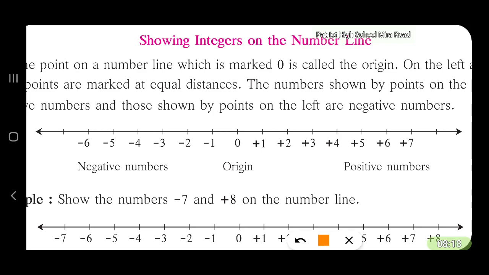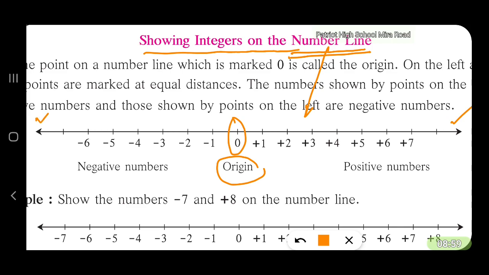We can make use of a line on which we represent numbers. This is known as a number line, showing integers on the number line. It has an origin, and 0 is taken as the origin. The number line extends to the right, and you can see the arrowhead at the right. It extends to the left also, with an arrowhead to the left too.